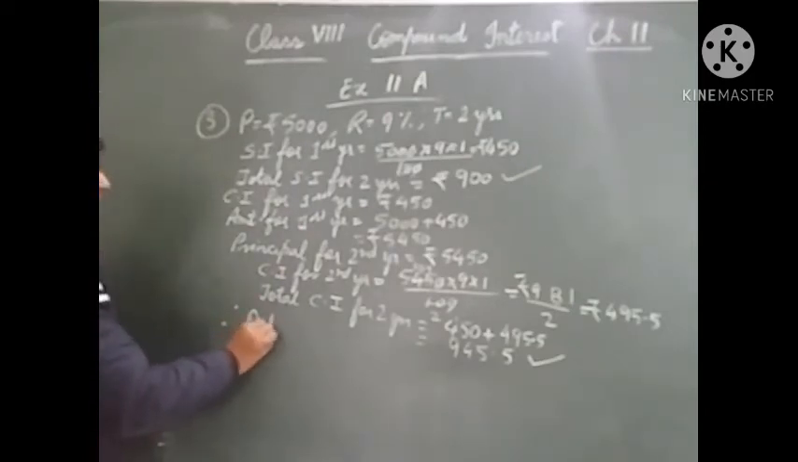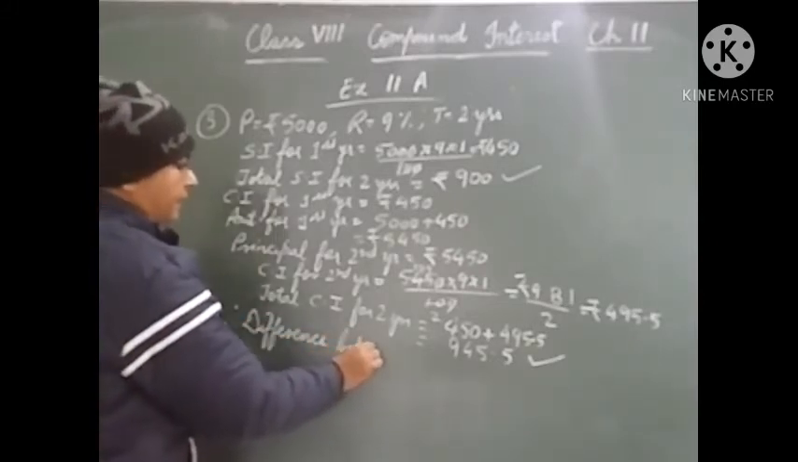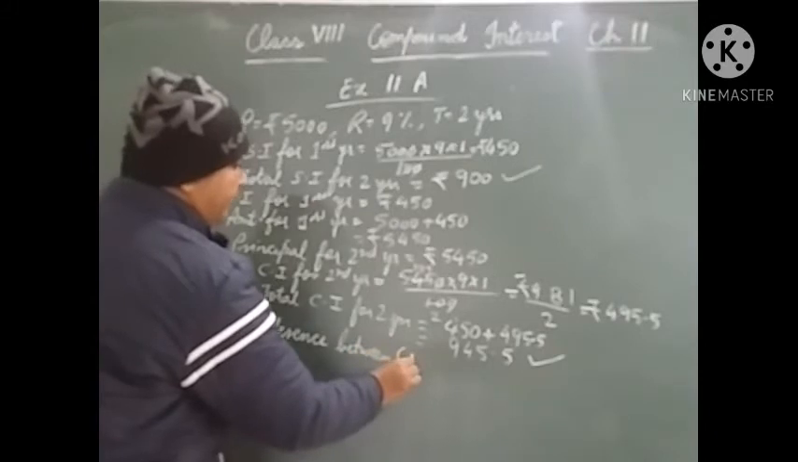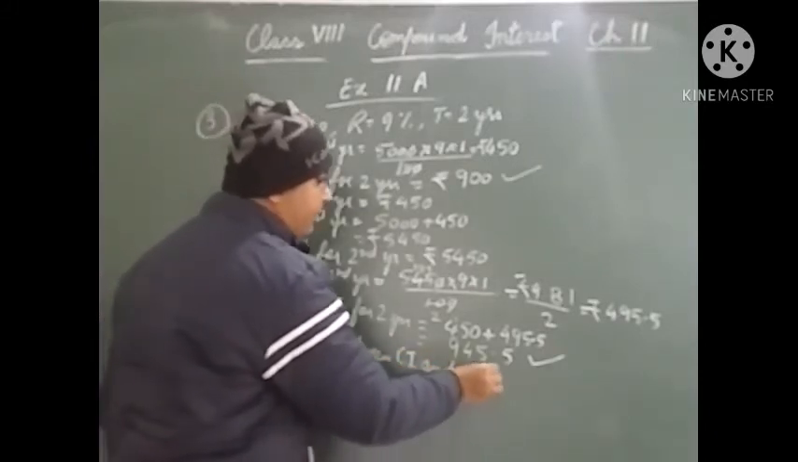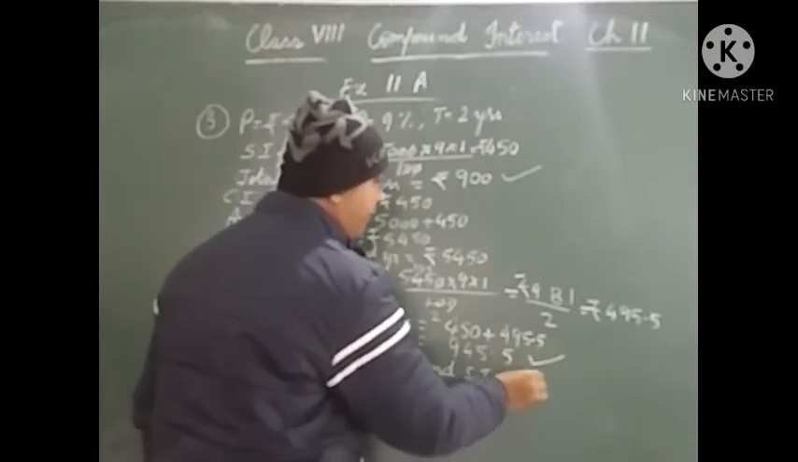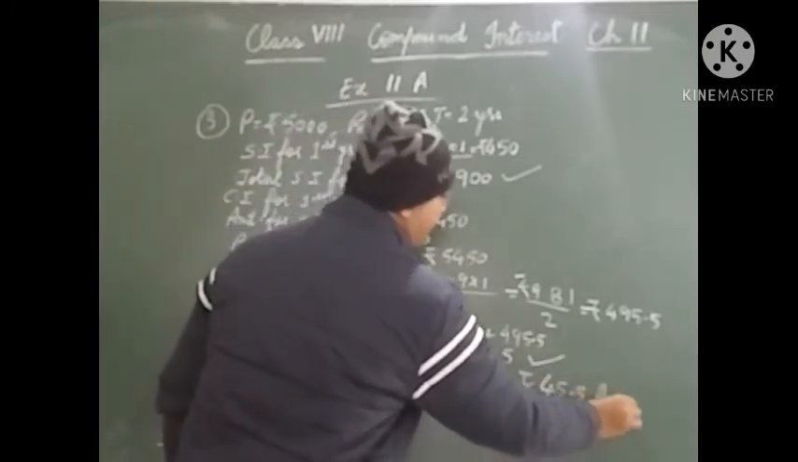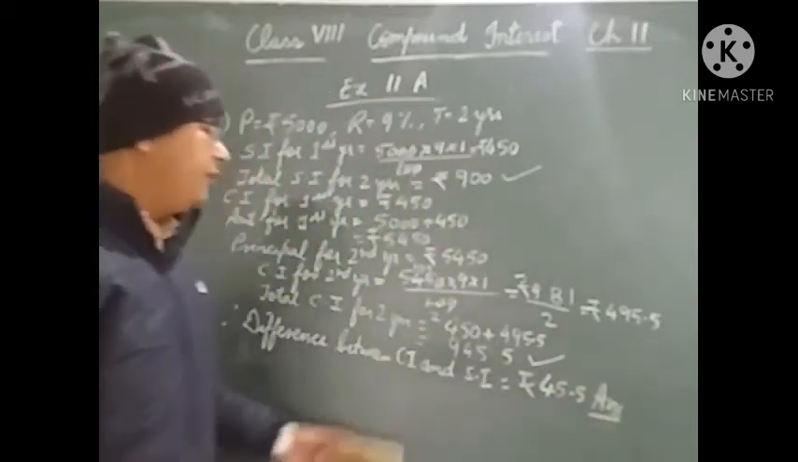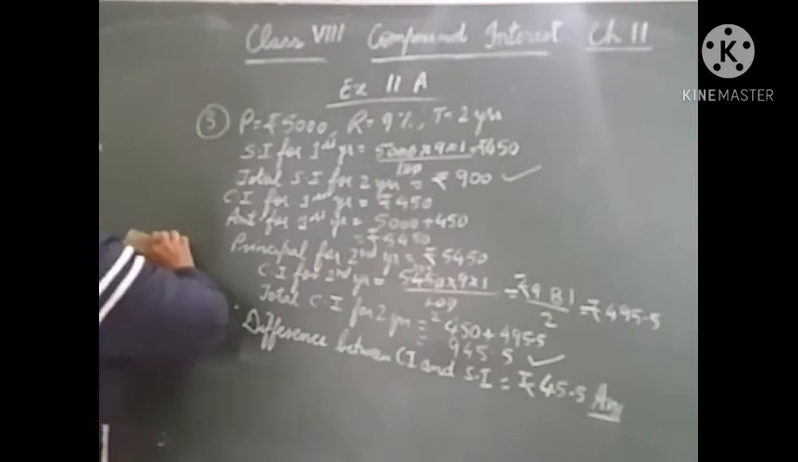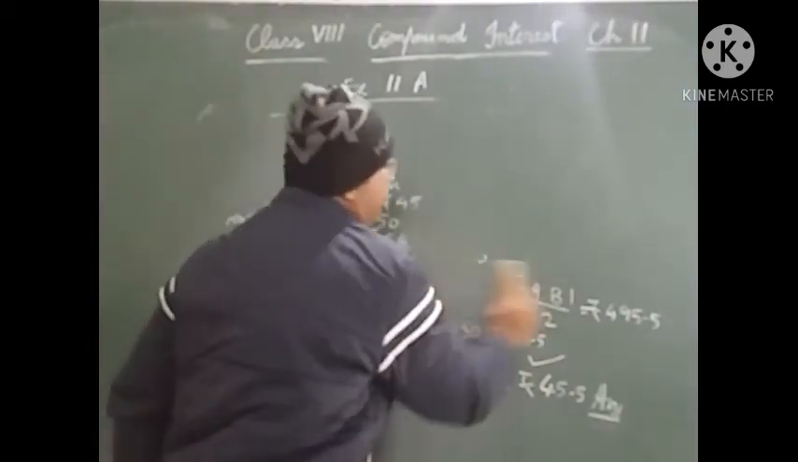Therefore, in the question we have to find the difference between CI and SI. So the difference will be rupees 45.5. Okay, this will be our final answer. The difference between CI and SI for 2 years will be rupees 45.5. Okay. Now let us move to the next question.